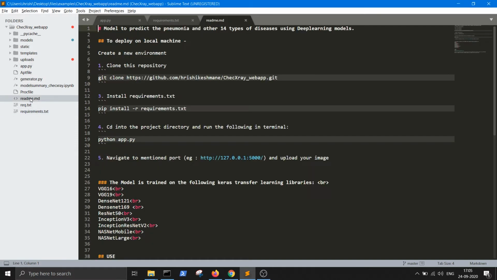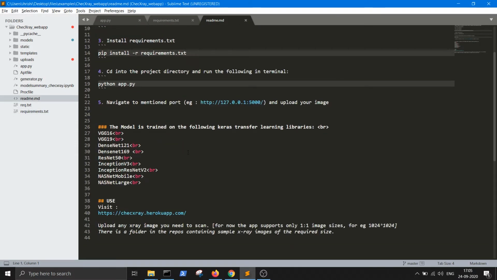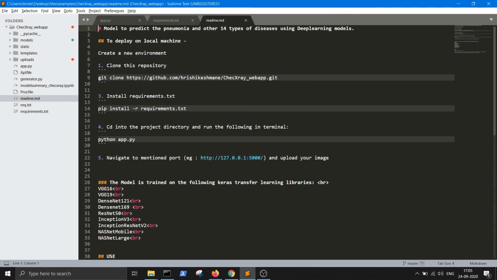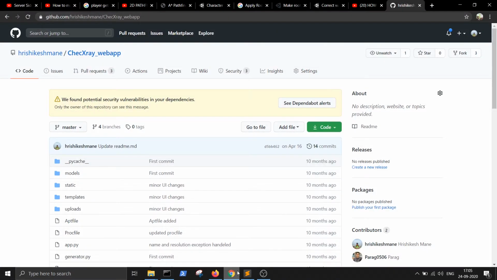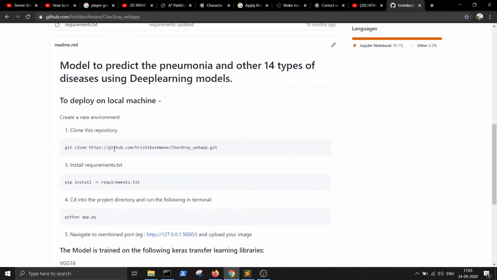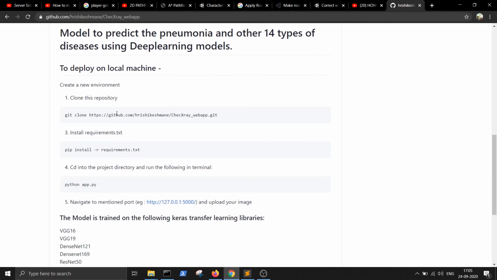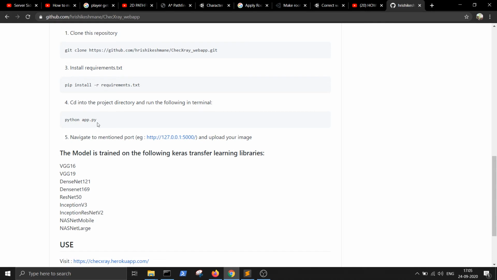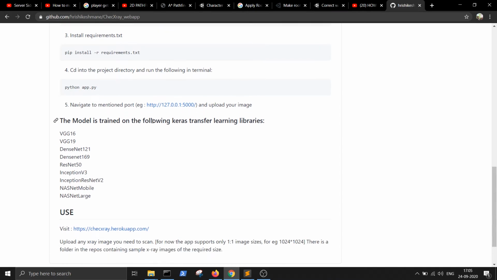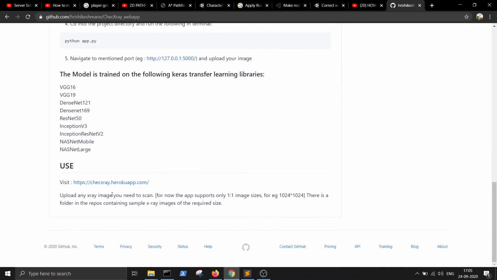The project also comes with a readme file, so this readme will give you the exact example and the procedure of how you want to recreate the project. You can visit the readme on the GitHub page. This is my GitHub page and this is the application code. You can find it here. This will tell you what to do. First you need to clone, then install the requirements, and then run the application. You can run it on your localhost, or you can deploy it on the cloud.